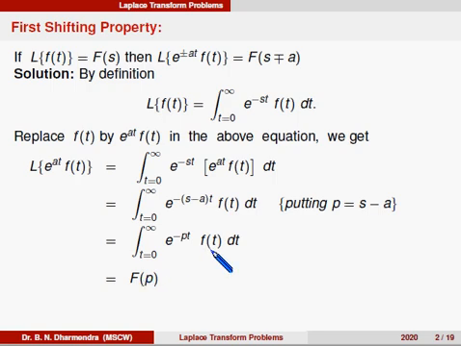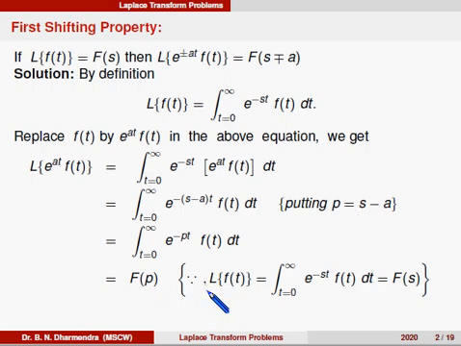What is p here? p is s minus a, because Laplace of f of t is equal to the integral from 0 to infinity e power minus st f of t into dt, and when we integrate with respect to t it appears as a function of s. Here, instead of s, p is there, that is F of p. So Laplace of e power at into f of t is equal to F of s minus a.